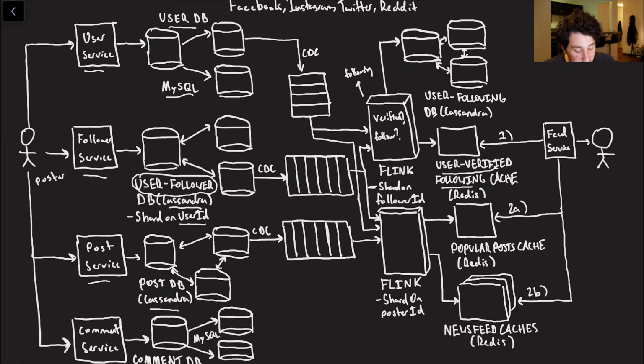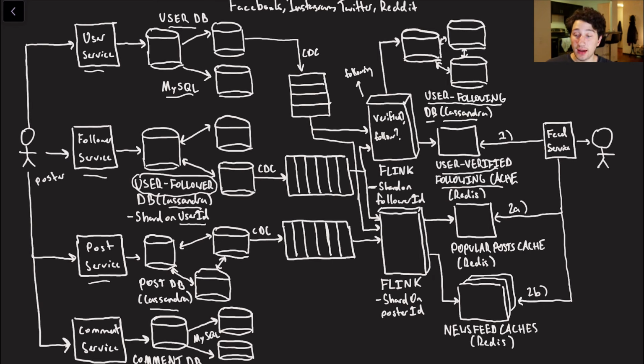And we can output that into the user verified following cache. This is going to make that query as quickly as possible when we actually have to go ahead and load up our newsfeed. Additionally, we also want a user following DB because I want to be able to quickly see, hey, how many people am I actually following and who is that? And so we are going to go ahead and do that over here.